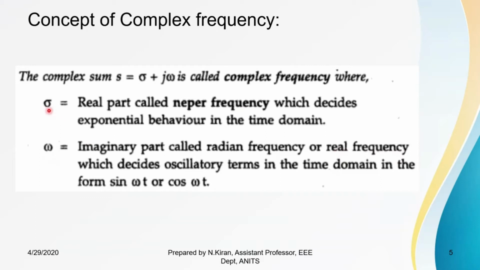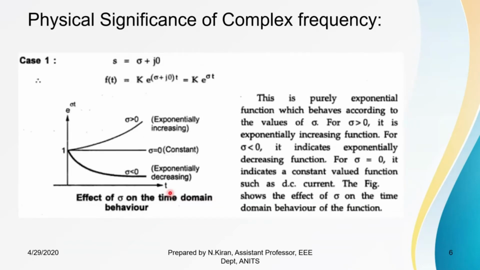This sigma indicates the exponential behavior in time domain, and the omega decides the oscillatory terms in time domain, such as sin omega t or cos omega t. So let us see in detail what is the main significance of complex frequency. First case, let us assume that s is equal to sigma plus j0. So there is no imaginary part, it only has a real part.